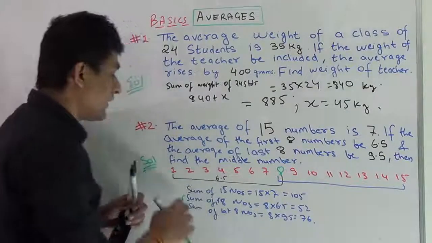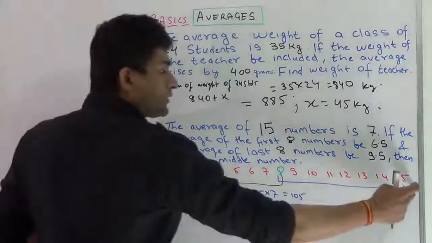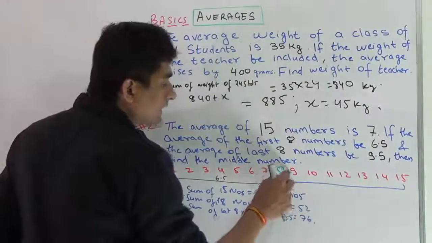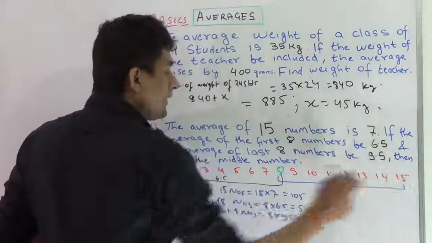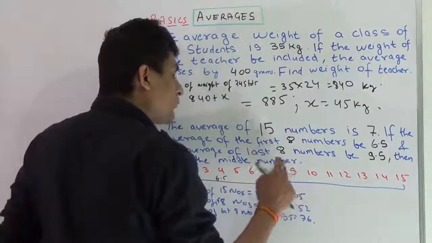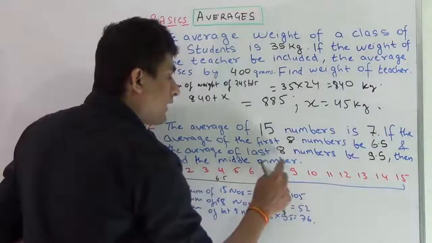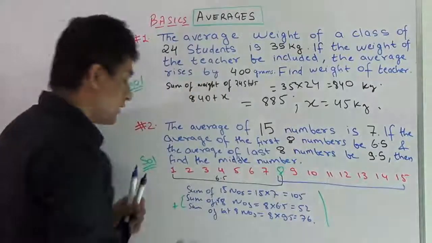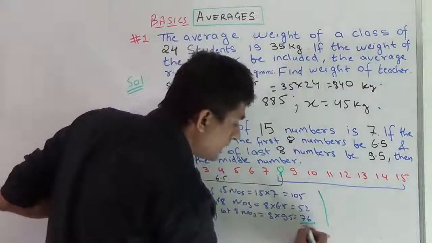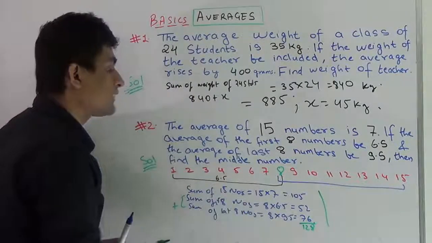sum of first 8 and sum of last 8, I'll get sum of first 15 terms once, and this term will repeat twice. If I add it from 1 to 15, I'll get this term twice, because if I add both equations, I'll get the value of this term twice and 1 to 15 again. So I'm adding it, it will come out to be 128. Therefore the sum of first 8 and sum of last 8 is 128.